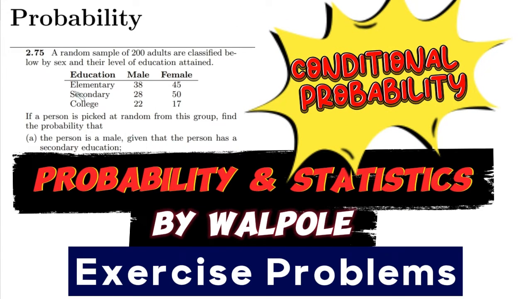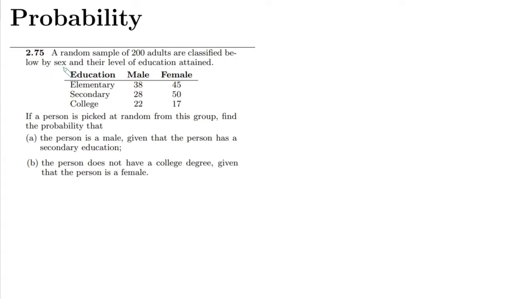Welcome back, guys. This is question 2.75, and the statement it has is a random sample of 200 adults. The total number of adults, 200, are classified below by sex and their level of education attained. This table corresponds with the sex of the 200 adults and their education level. If a person is picked at random from this group, find the probability that A, the person is a male, given that the person has a secondary education, and similarly part B here as well.